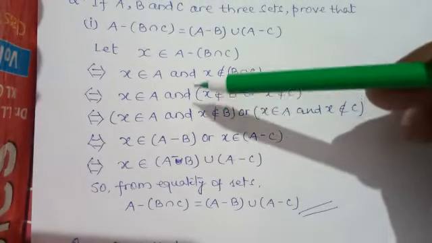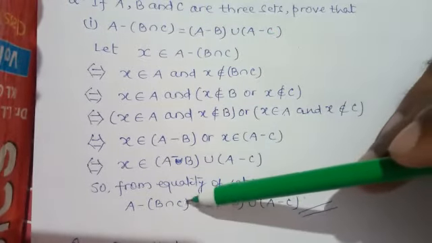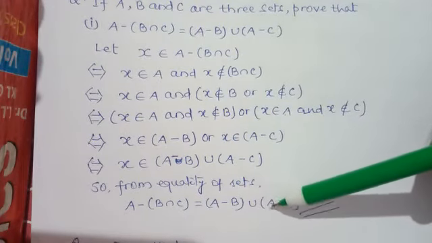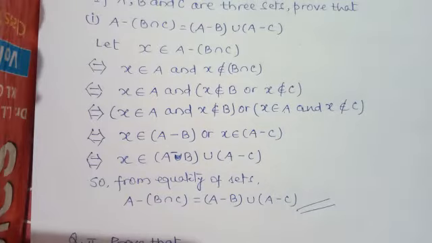Hence from equality of sets, write directly A minus B intersection C is equal to A minus B union A minus C. See the same question for union.